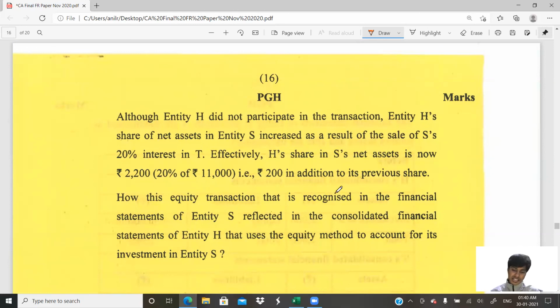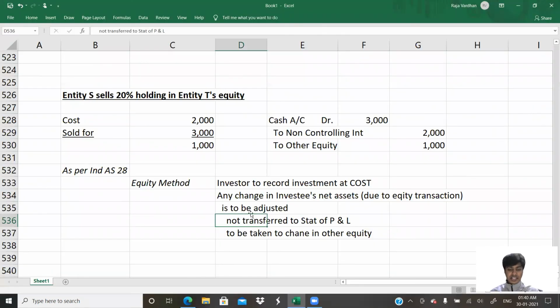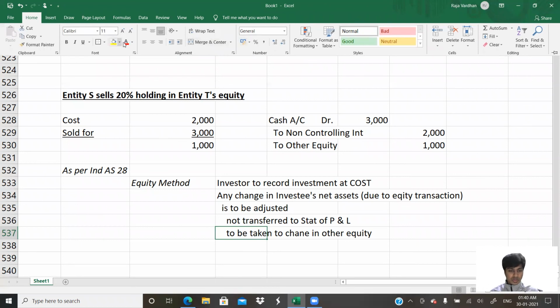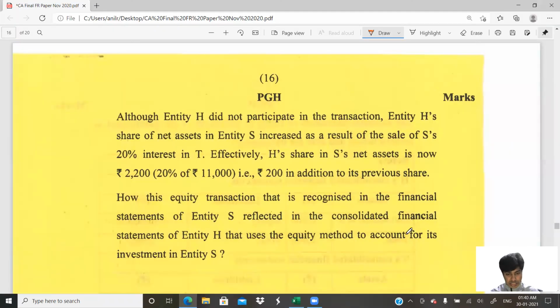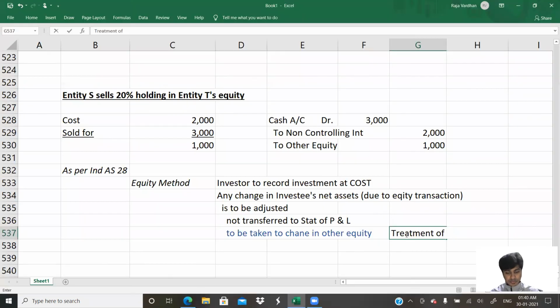How is this equity transaction that is recognized in the financial statements of NTTS reflected in the consolidated financial statements? As I told you, this is to be taken to other equity. That is what is to be done with respect to the 200 crores. I'll make this blue, saying that this is the answer. This is the treatment of 200 crores.